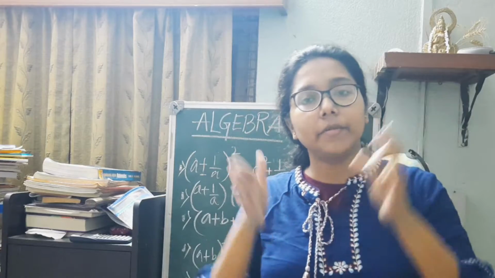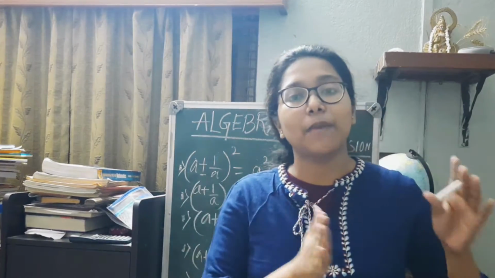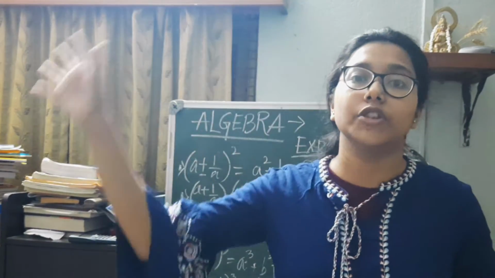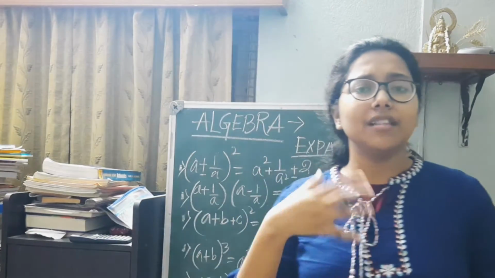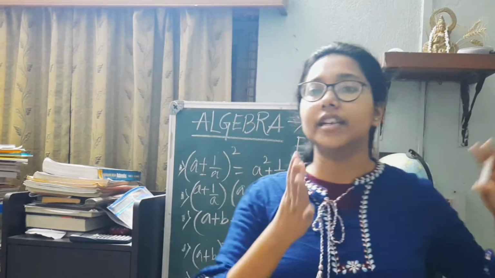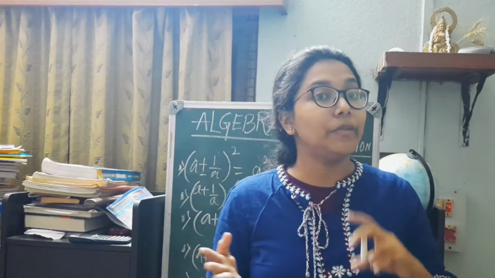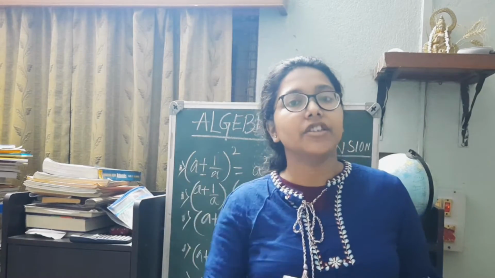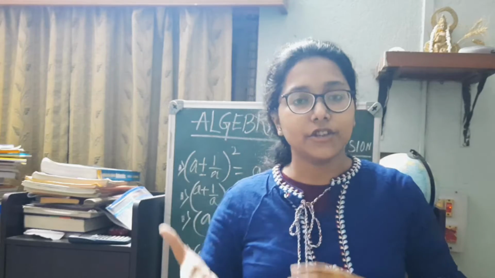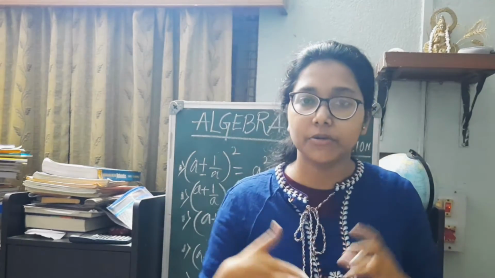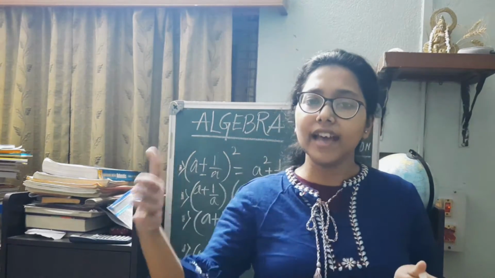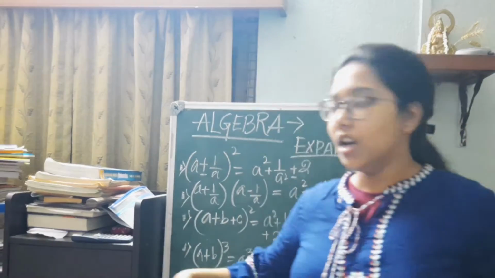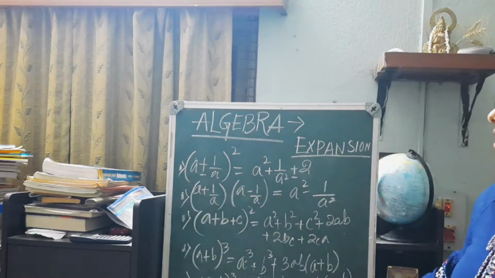In this chapter we will be going through the expansions, that is, when an identity such as a plus b whole square is expanded. The most common formulas, which we have already done in junior classes, are a plus b whole square, a minus b whole square, and a plus b into a minus b. After that, I have listed certain most important formulas. I will be listing down more, but as of now I have listed these few.